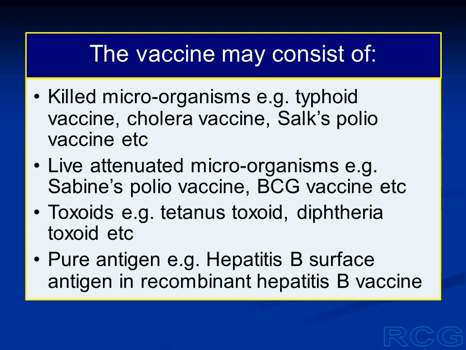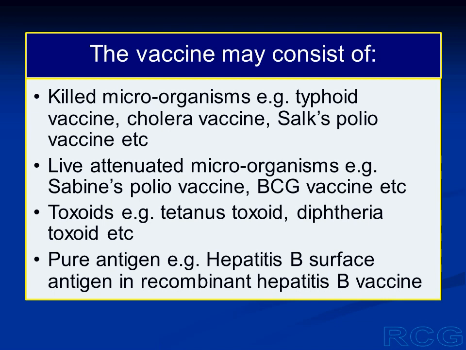Some of the microorganisms release toxins, and their harmful effects are caused by the toxins. In such cases, we can use toxoids in the vaccine. A toxoid is prepared by modifying the toxin. The toxin is so modified that it is no longer toxic.